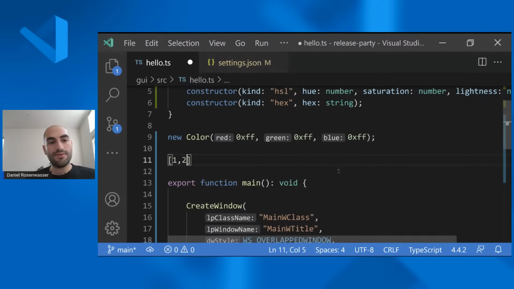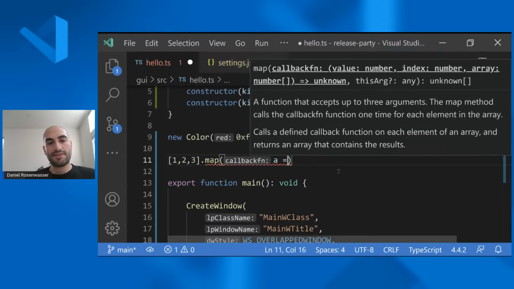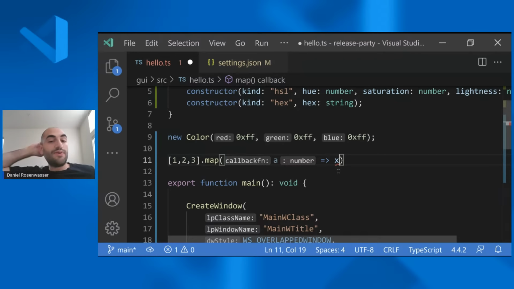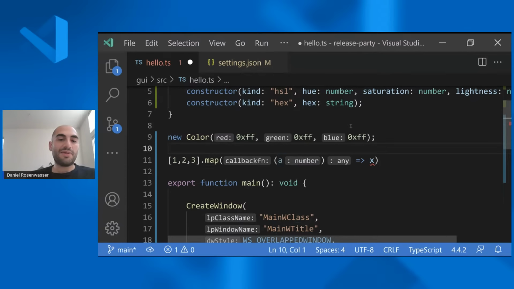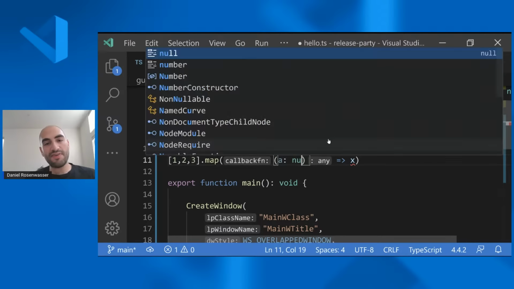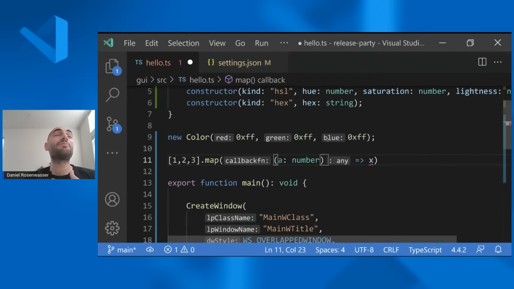So let's say you do 1, 2, 2, 3, and then you hit dot map, and you say x, x. There is a little bit of UX that we're polishing off, and that's part of why this is not enabled by default. But you can start using this today. So you add a set of parentheses. This looks a little bit more presentable. You can see that A is going to be a number. You can say number yourself, and then the help text goes away. So that's one that's really nice to use.